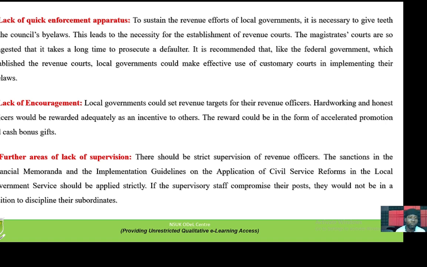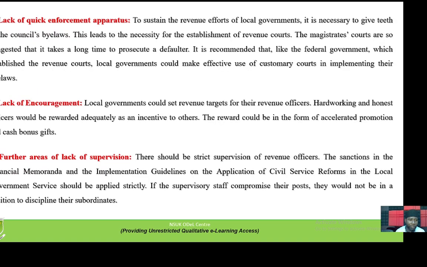Then, number three is lack of tough enforcement apparatus. To sustain the revenue effort of local government, it is necessary to give teeth to the council by law. This leads to the necessity for the establishment of revenue courts, magistrate courts, and so on and so forth in order to deal with such aspects. Number four is lack of encouragement. Local government could set revenue targets for their revenue officers. Hardworking and honest officers will be rewarded adequately as an incentive. The reward could be in the form of accelerated promotion and cash bonus gifts.